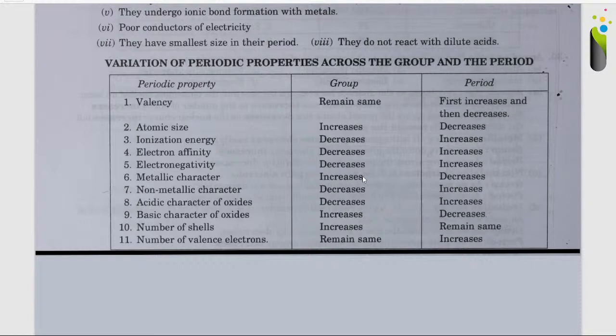Metallic character increases in a group, decreases in a period. Non-metallic character decreases in a group, increases in the period. Acidic character of the oxides decreases in a group, increases in the period. Basic character of oxides increases in a group, decreases in a period. Number of shells increases in the group, remains the same in a period, and number of valency electrons remains the same in the group and increases in the period.